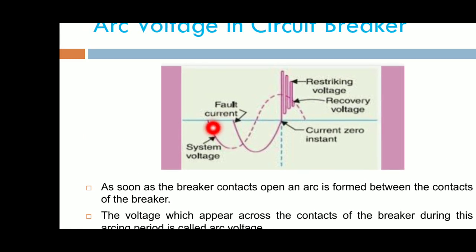This is the voltage graph and this is the fault current graph. After that, the current is zero. It is the current zero instant. If the voltage is at the peak position, in that case the fault current may reach zero.